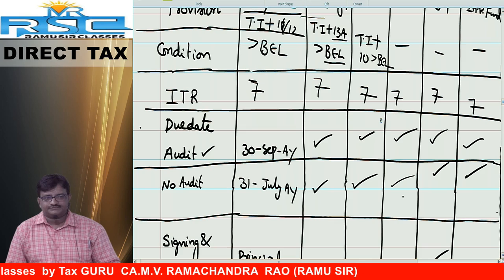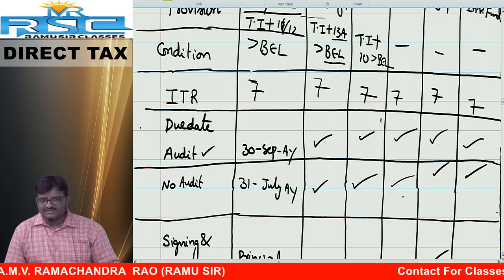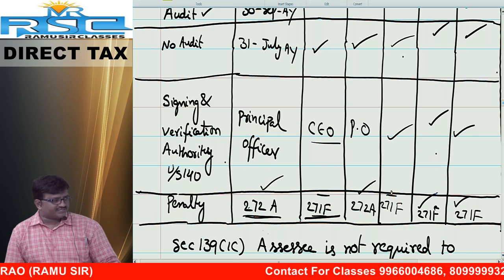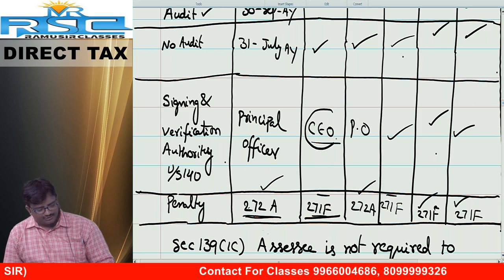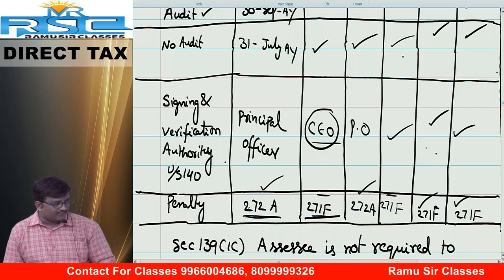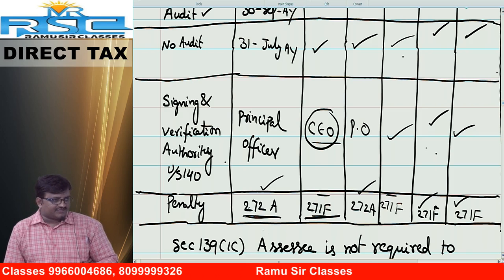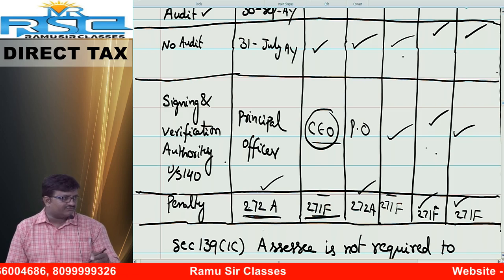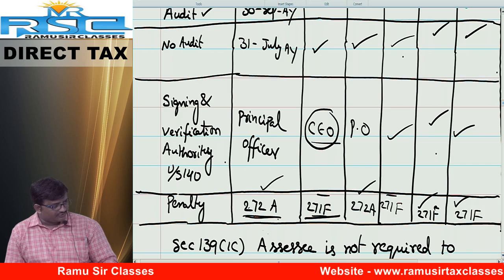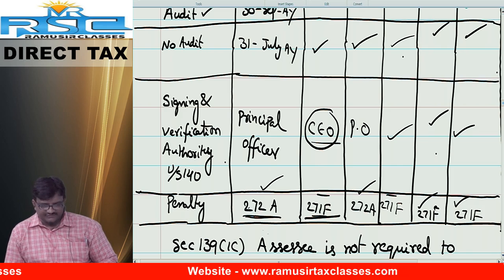Due date: same answer. If audit is applicable, 30th September; if audit is not applicable, 31st July. Signing and verification authority: if you observe carefully, except political party, where it is the CEO, Chief Executive Officer, the rest of the topics have the principal officer. The officer who has been authorized for signing of the return of the organization is covered under section 140.